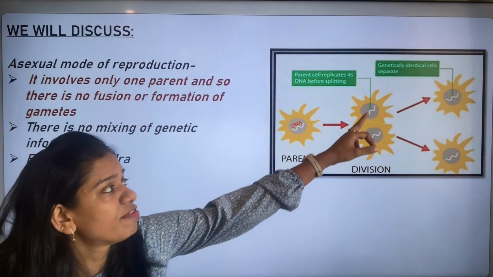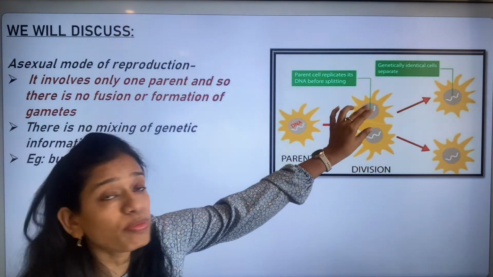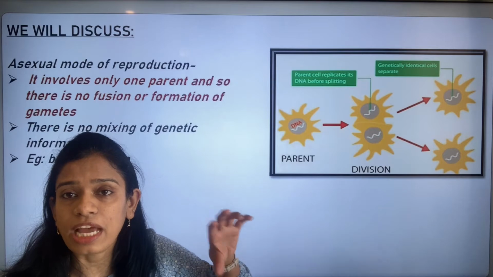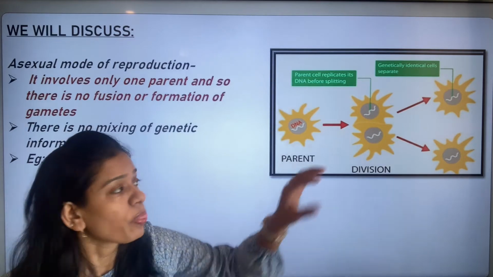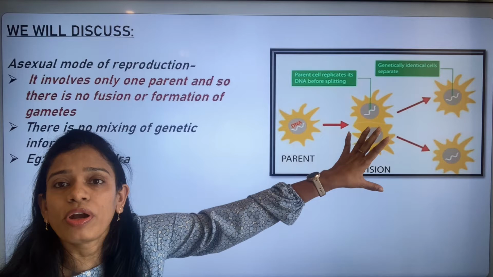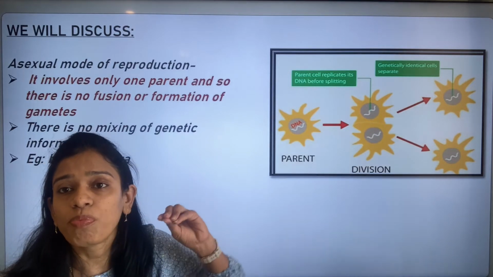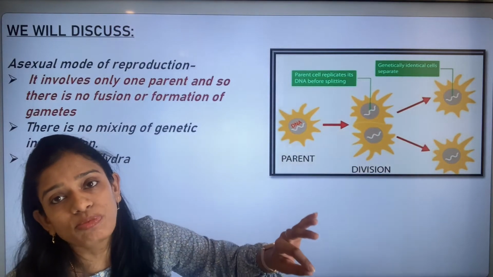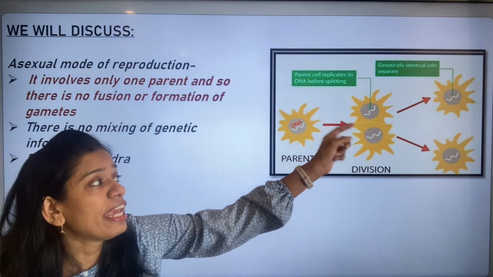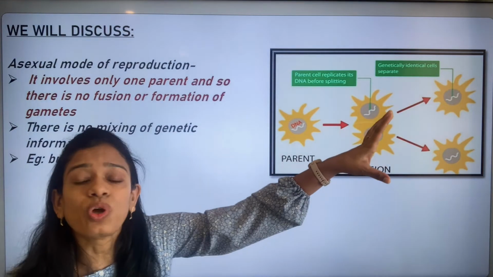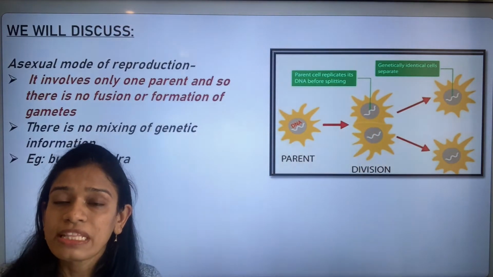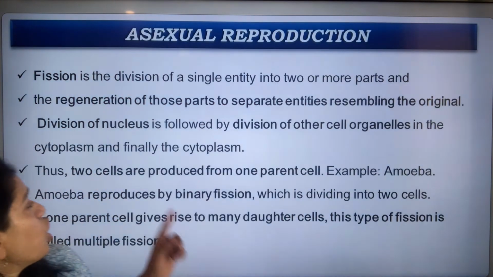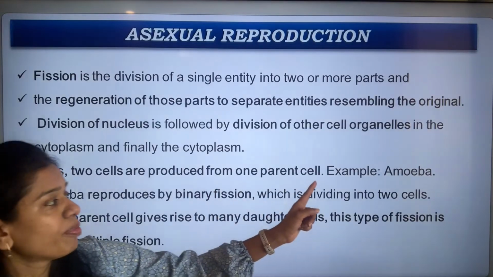Along with the cytoplasm, the cytoplasmic organelles also divide, because those are important for the proper functioning of the cell. Once they have divided, a septum is formed and two daughter nuclei are produced. These daughter nuclei represent exactly the parent. Thus two cells are produced from the parent cell.